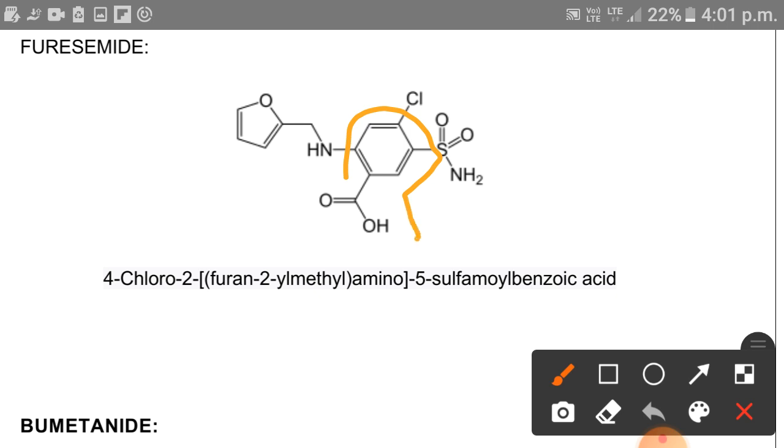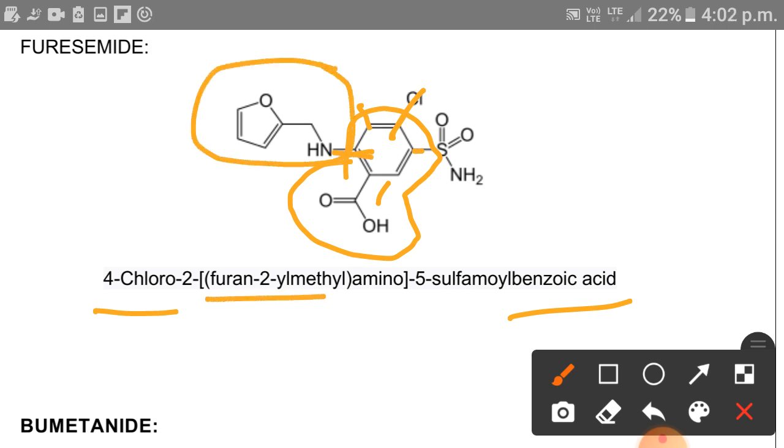This is the benzene structure with a COOH group, and this is comprised into benzoic acid, and it has numbering like that: 1, 2, 3, 4, 5, and at fourth position we can see there is a chloro group attached. So 4-chloro, 2-furan-2-methyl amino, and at fifth position the sulfamoyl group is attached.